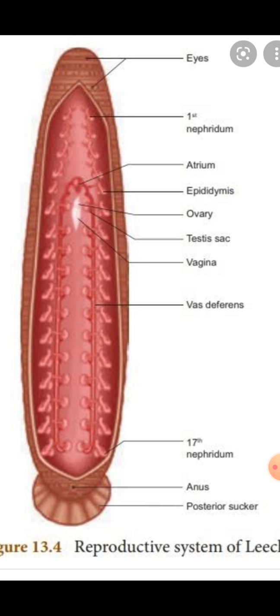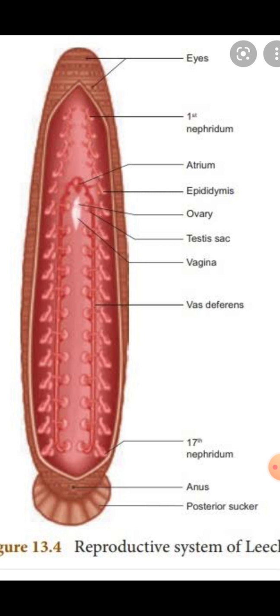Nephridial system also. Why it is called a reproductive and nephridial system, I will explain later. Now we are going to the female reproductive system. In the female reproductive system also, there are 5 main parts.